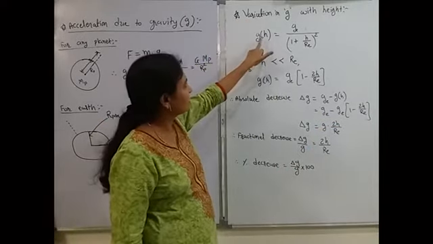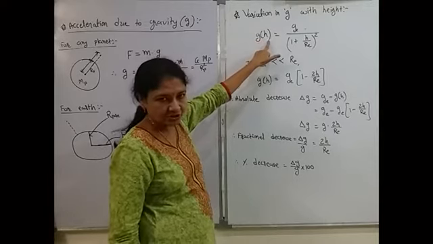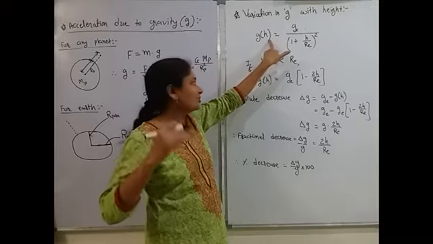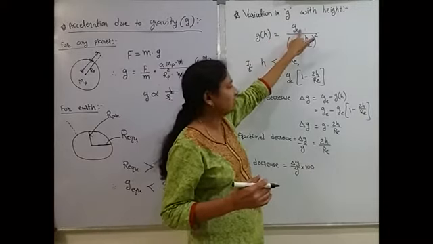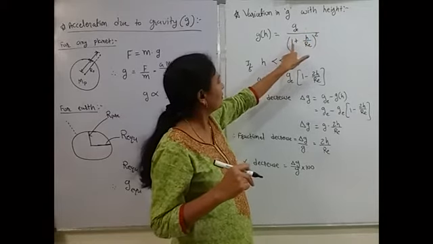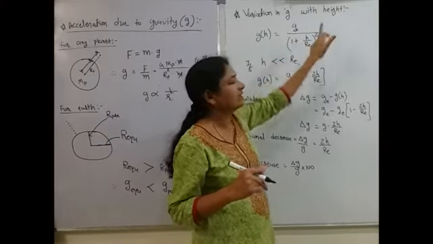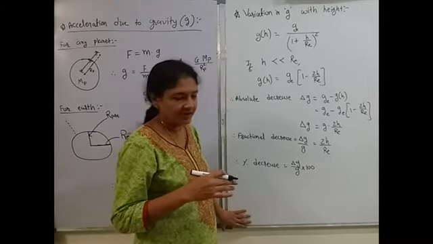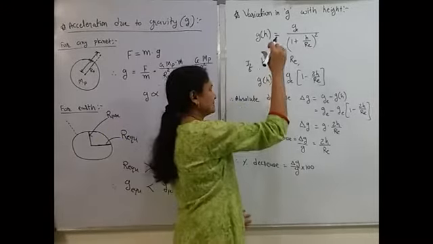This formula says that g at height h, height meaning height from the surface of Earth, is equal to g_E, the value of g on the surface of Earth, upon (1 plus h by R_E) whole square. In 11th standard we have derived this theory. Right now we have to simply accept the formula.